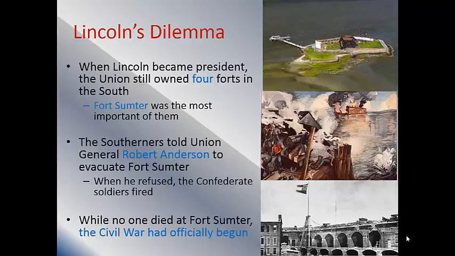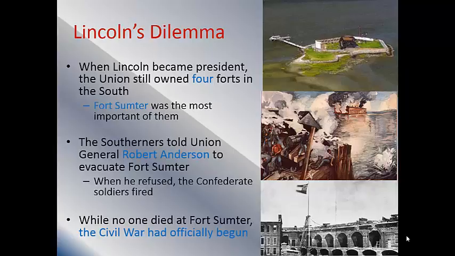So Lincoln has a really big dilemma. Does he give up all of these forts, including Fort Sumter, and look really weak? Does he try to fight a war and begin the war? Does he want to be the one that starts this whole thing by firing at the Confederates? Or does he kind of play it cool and just let things flow as they do?